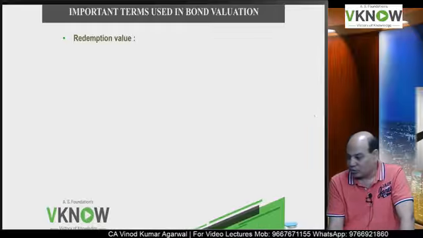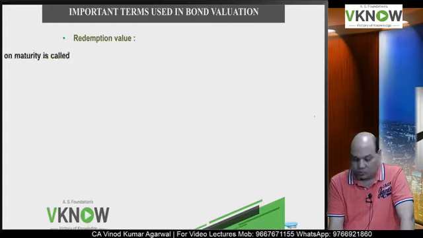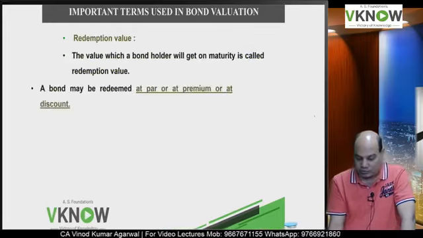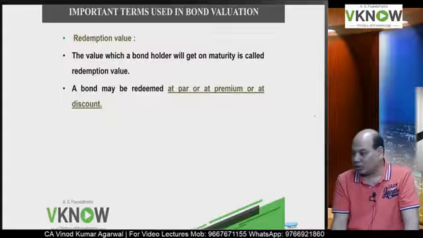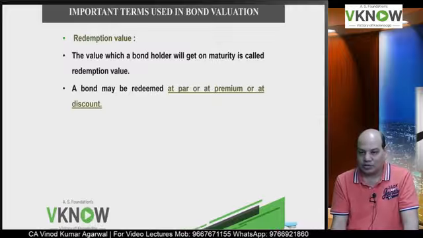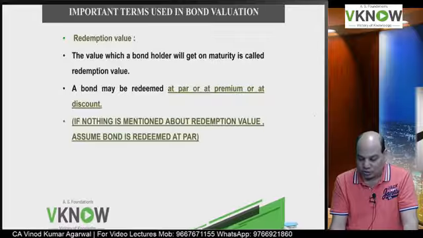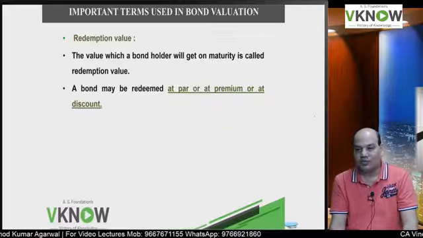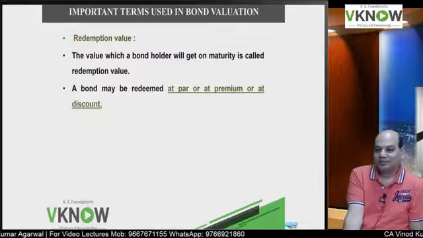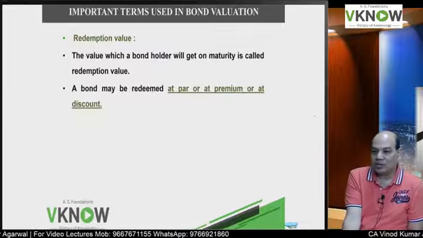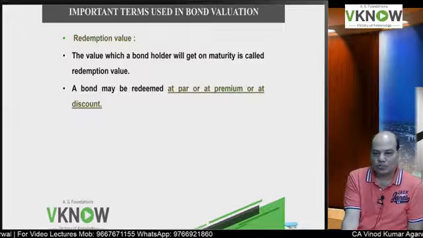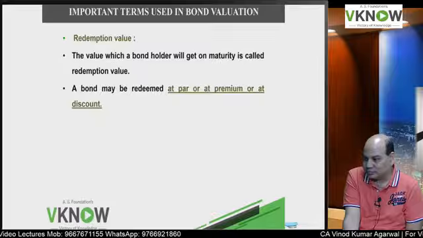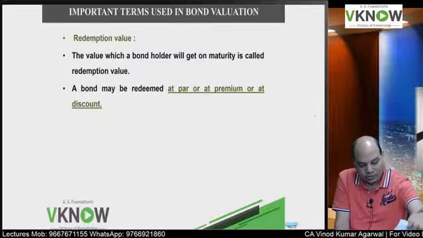Now the next is redemption value. Very easy. Redemption value means the amount which the bondholder will get on maturity date. So redemption can be either at par, or at a premium, or at a discount. Now the question I am going to ask: if the question is silent about redemption value, what will you assume? Par, premium or discount? Reply fast.